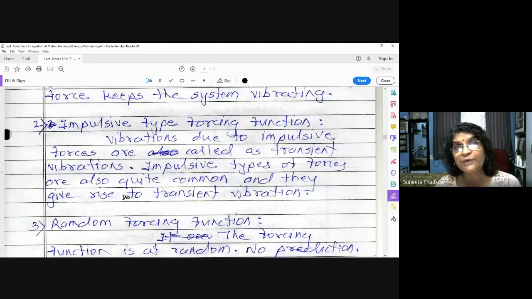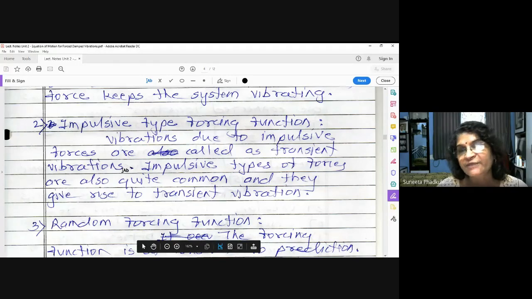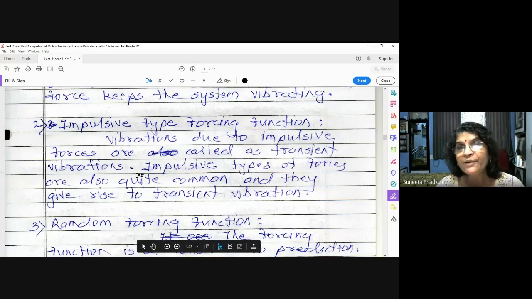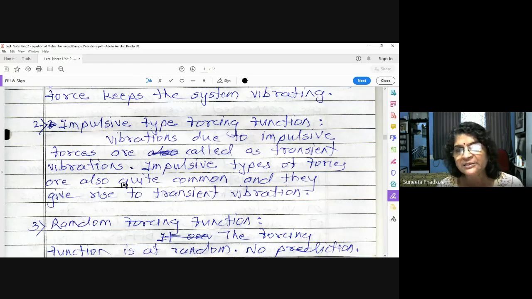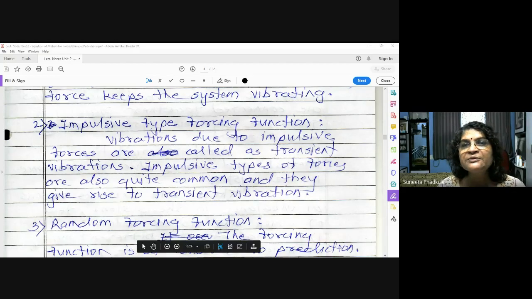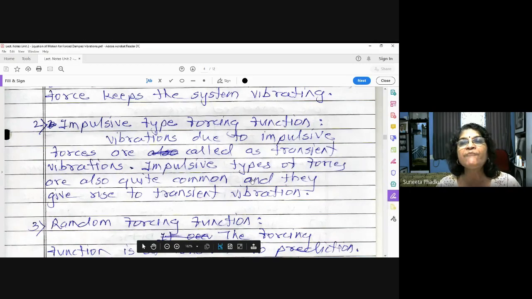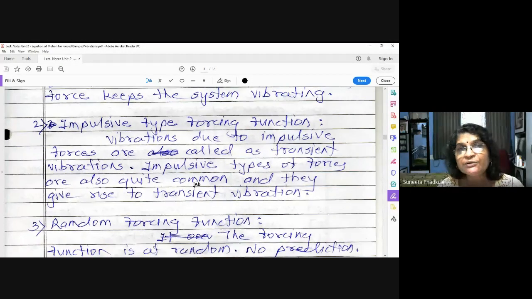This is the third type. Now the second type is the impulsive type forcing function. What do you mean by impulse? Again, go by the meaning. Impulse means a push, just an impact, but that is only once. You cannot continuously push. This force is not continuously acting. So it is an impulse impact. Vibrations due to impulsive forces are called transient vibrations. Many times this word will come. Transient vibrations means real time vibrations. So what will happen due to impulsive type of force functions?